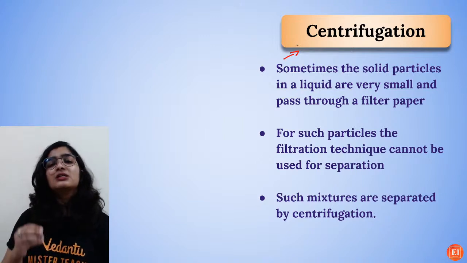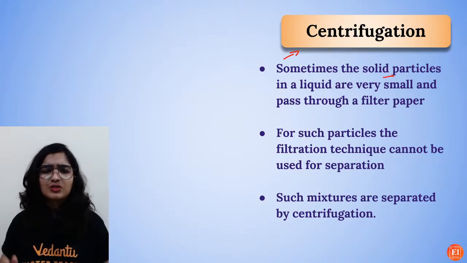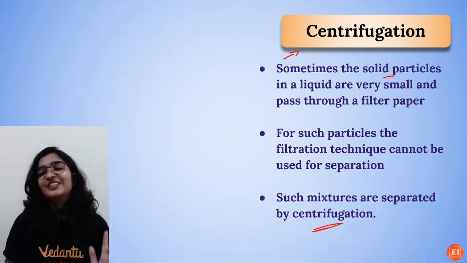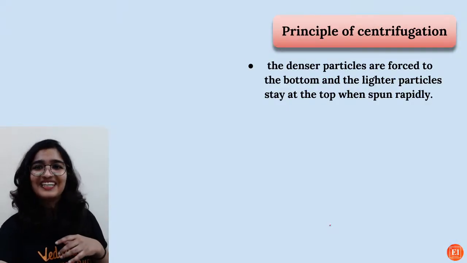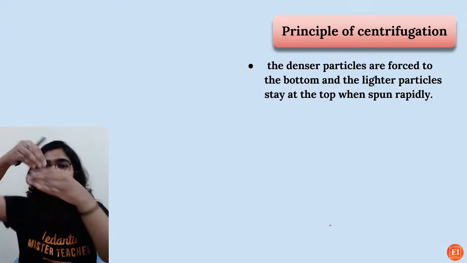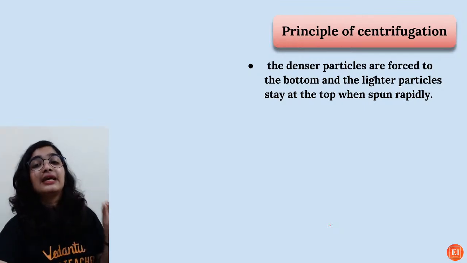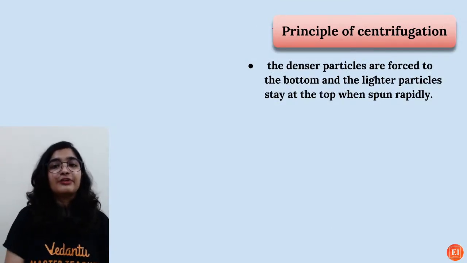Sometimes the solid particles in a liquid are very small, so they will pass through the filter paper and you cannot use the filtration technique. That is when the special technique called centrifugation is used, for example in the COVID-19 test. The denser particles are forced to the bottom and the lighter particles stay at the top. This is the principle of centrifugation.